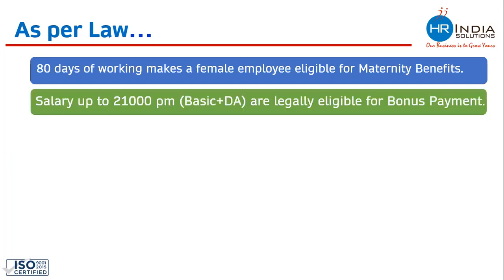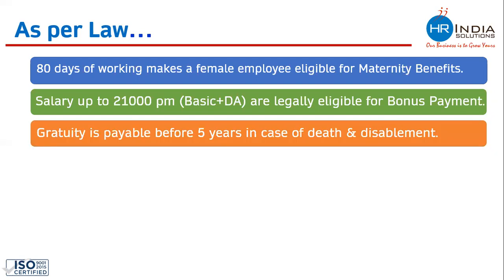Salary up to 21,000 per month, basic or DA, is legally eligible for bonus payment. There is a labor law by the name of Bonus Payment, but bonus is legally payable only to those employees whose monthly salary is 21,000 per month or less. Anybody who is getting more than 21,000 is legally not eligible to ask for bonus.